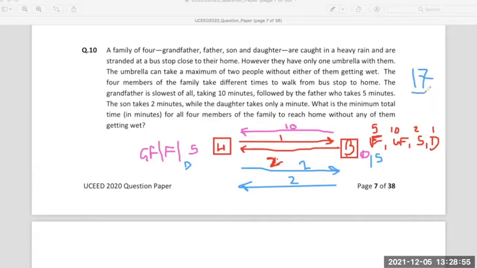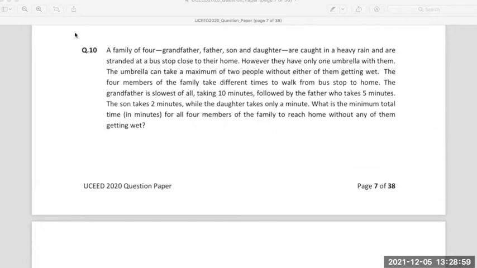Yes, ma'am. So we start with this kind of question where you have to find the minimum time. We start with the fastest people, and the middle range and the slowest people go together, and then one of the fastest people on the other end comes back, and then both the fastest people go back. That's how we proceeded with this kind of question.